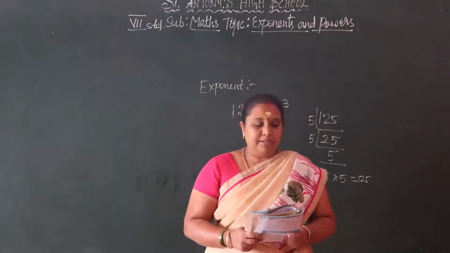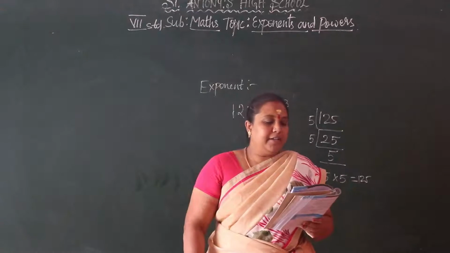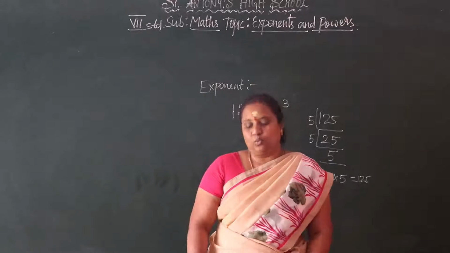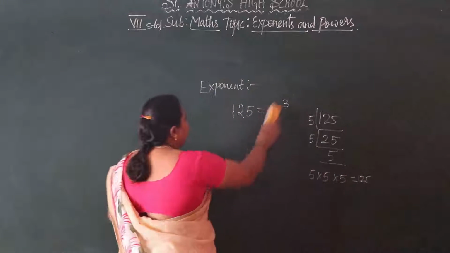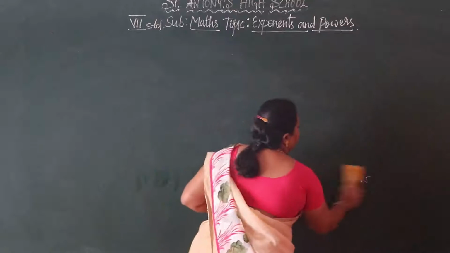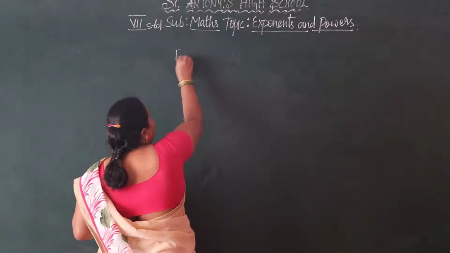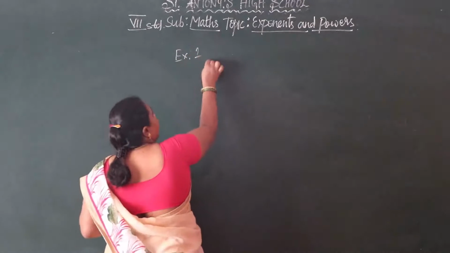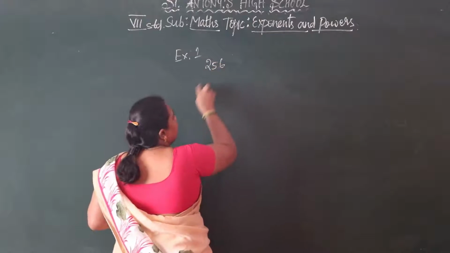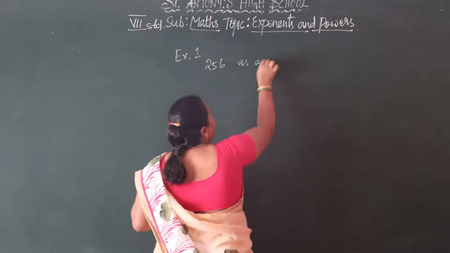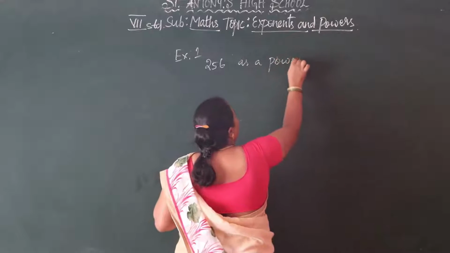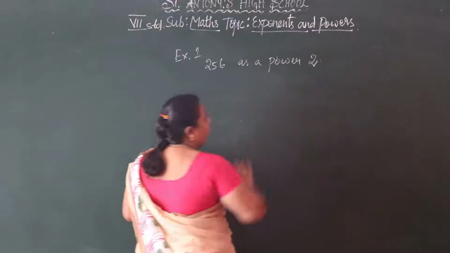Example 1: express 256 as a power of 2. So power of 2 means 2 is the base here, not an exponent.